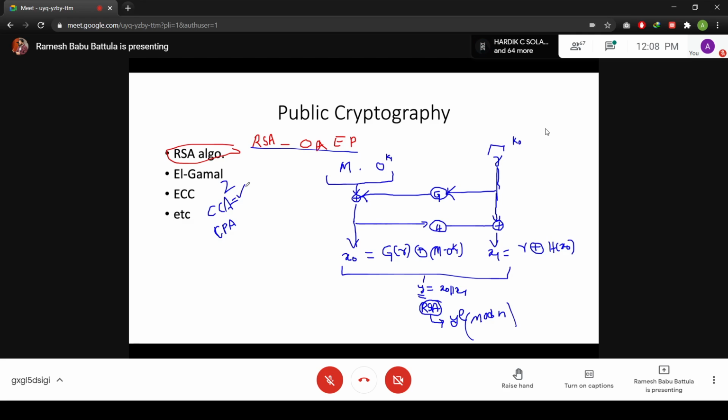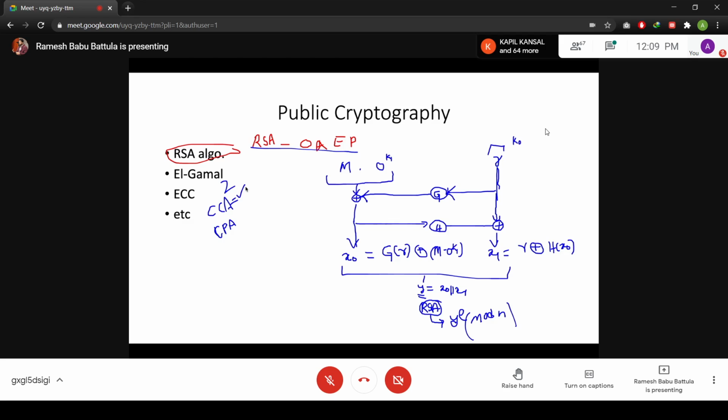So this is one variant of the RSA algorithm, OAEP: O means optimal, A means asymmetric, E means encryption, P means padding.